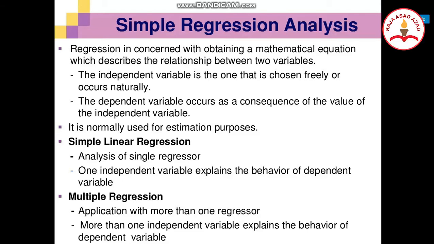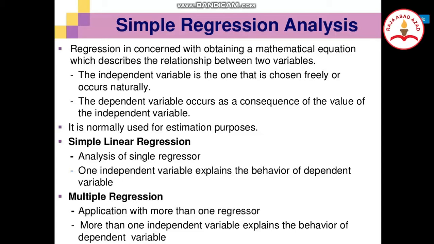Regression is concerned with obtaining a mathematical equation which describes the relationship between two variables. The independent variable is the one that is chosen freely or occurs naturally. The dependent variable occurs as a consequence of the value of the independent variable. It is normally used for estimation purposes.